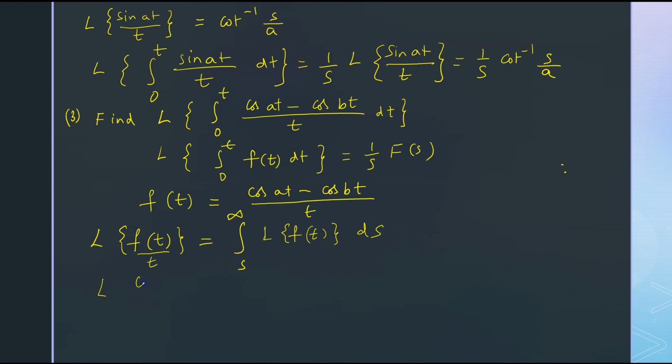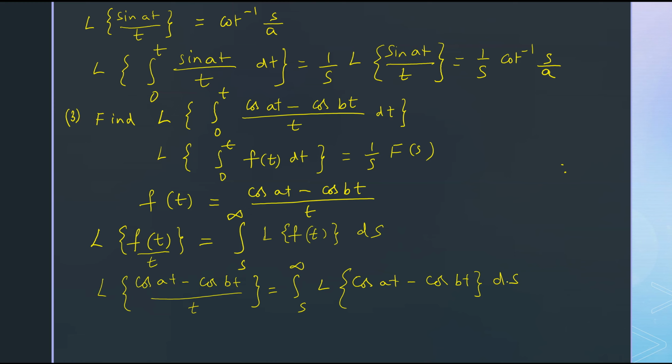Now Laplace transform of cos at minus cos bt upon t equals integral s to infinity L of, here the numerator f of t comes. Here the numerator is cos at minus cos bt. So within the integral, you find Laplace transform of cos at minus cos bt ds.